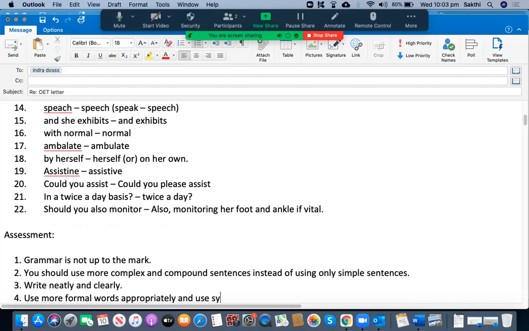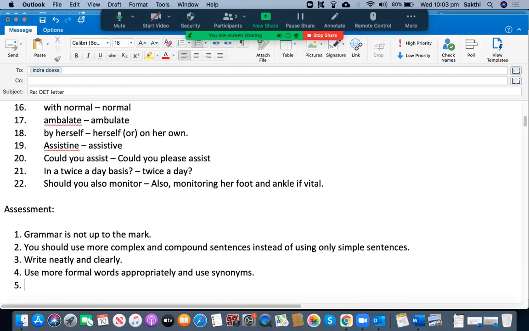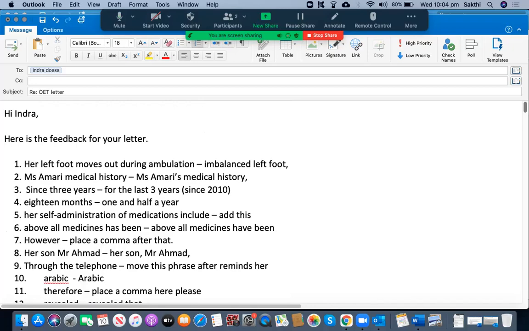And use synonyms. You need to use more synonyms. All right. Use of prepositions, articles, spelling, punctuation marks needs to be improved a lot, because you have committed many mistakes here when you go through that.